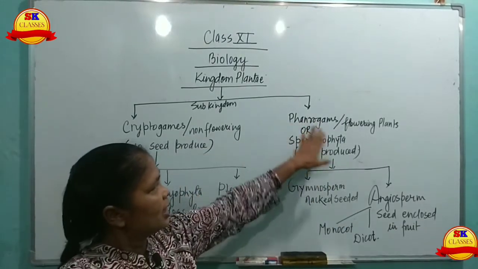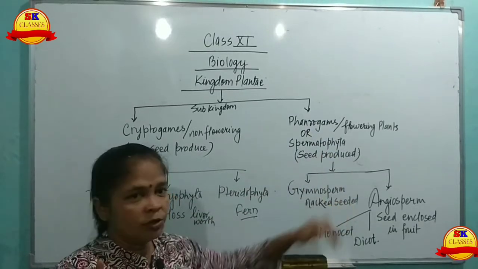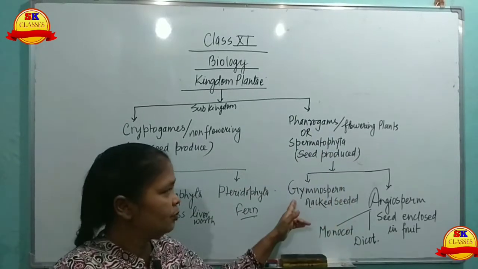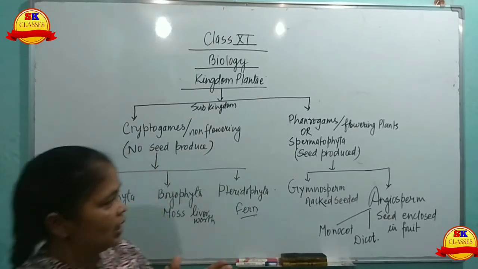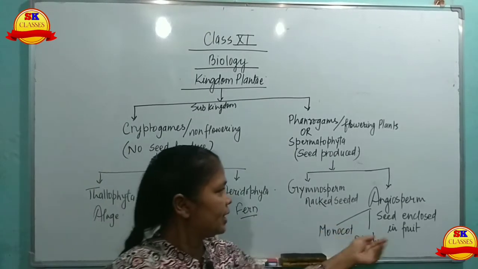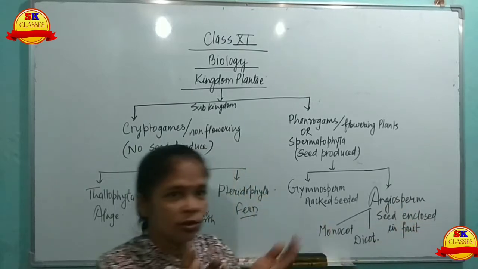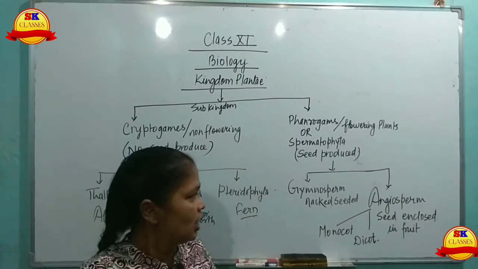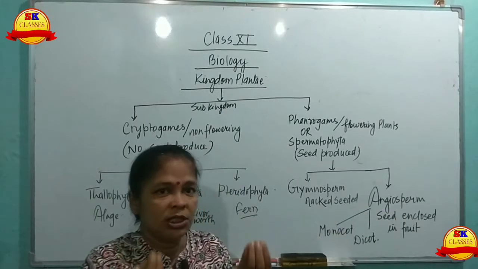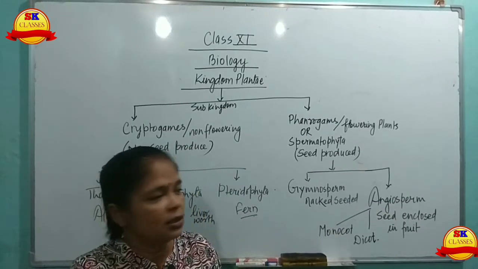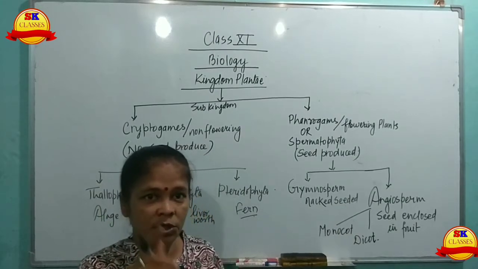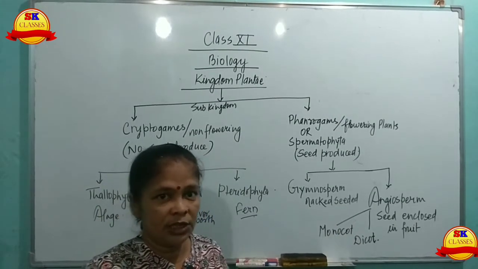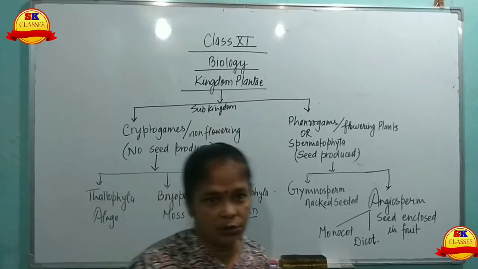Further, spermatophyta is divided into gymnosperm and angiosperm. Gymnosperms are naked seeded plants. Here fruit is not formed, so the seed is naked. In angiosperms, the seed is enclosed inside the fruit. On the basis of the presence of cotyledons in the seed, they are divided into two types. One is monocot, having only one cotyledon, and the second is dicot, having two cotyledons.